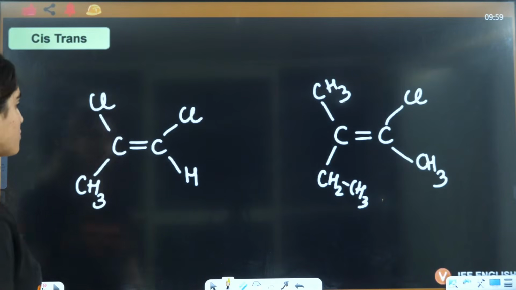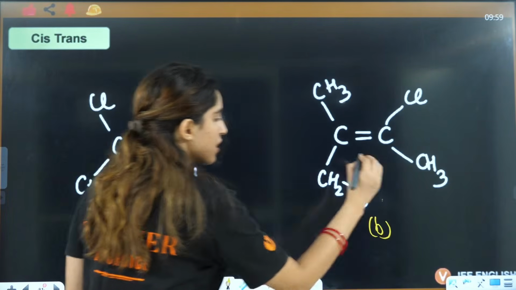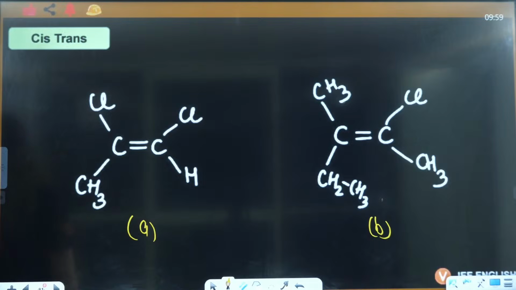Okay, what about this one? Which is cis, which is trans? This is A, this is B. Tell me which is cis, which is trans? Neither cis nor trans. Very good, very good.